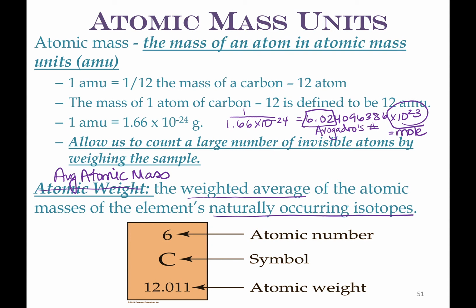So this is a weighted average. Now, many of you have forgotten how to do that, so we're going to take a look at how to take a weighted average. That would be this number that we find on the periodic table. Remember, this is not the mass number, it's not A, that we were just talking about.